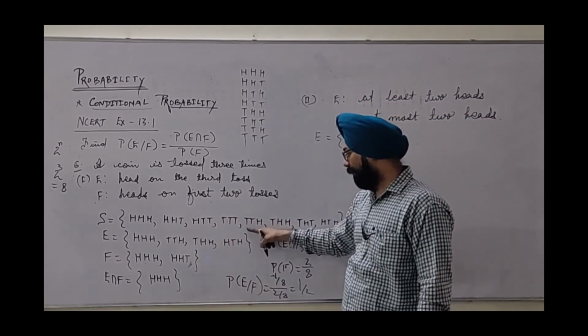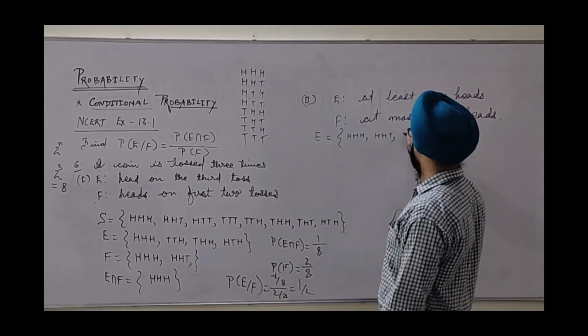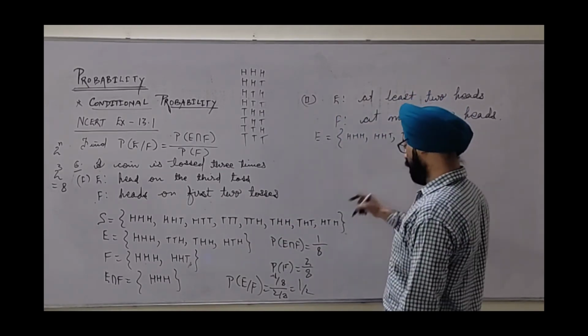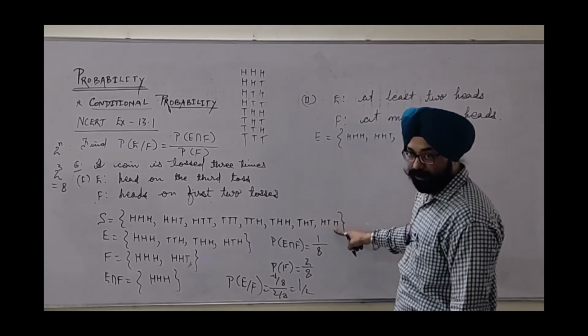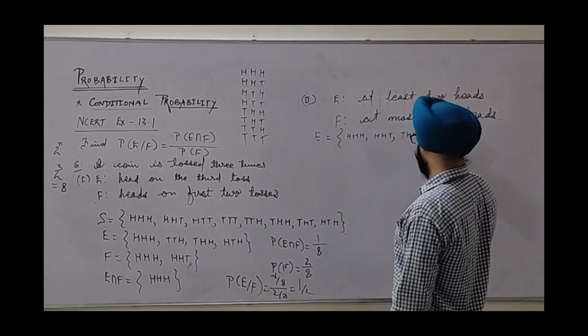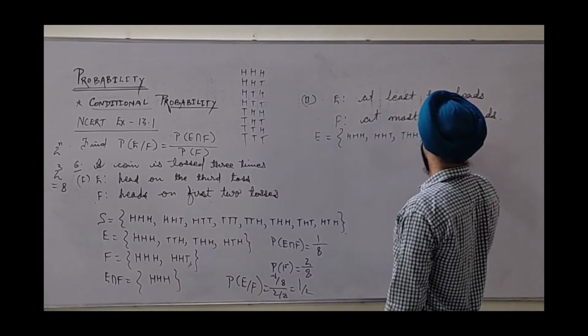Triple T can't be taken, and this also. Here T double H will be considered. THT no, because only 1 head is there. Here we have 2 heads, so HTH comes here.